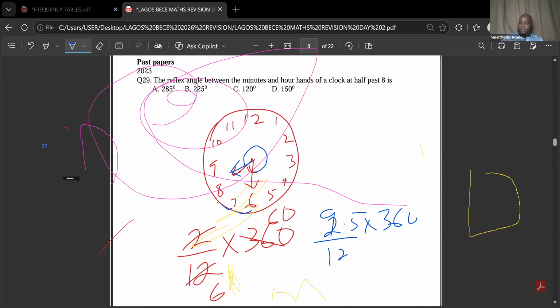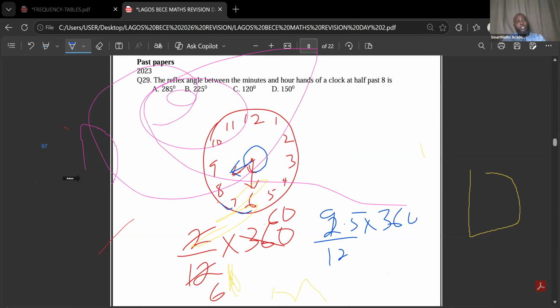Let's see what we're going to get with our calculator here. 9.5 divided by 12 times 360 gives 284.9. Approximately, it's going to be 285 degrees. And that gives us option A.